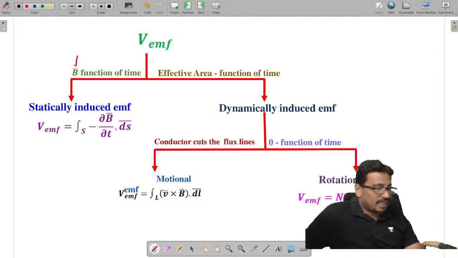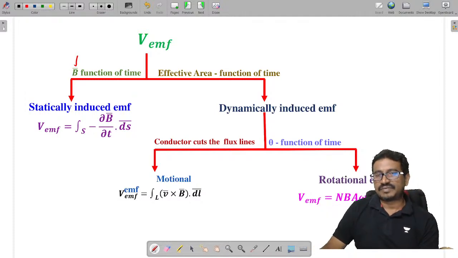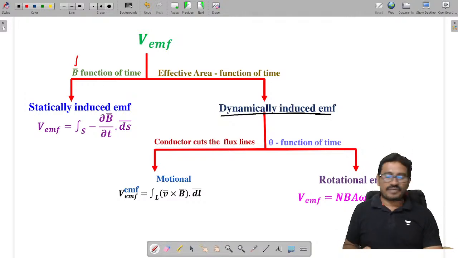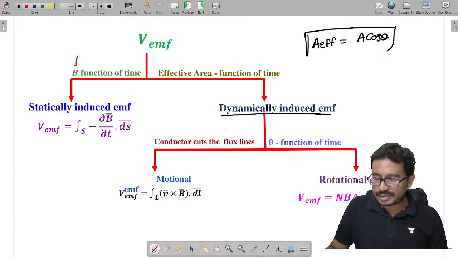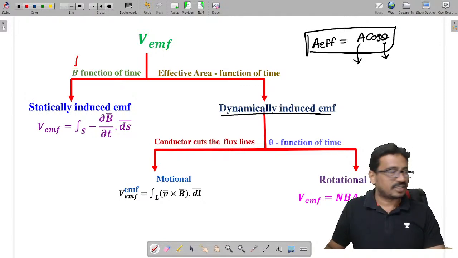And if the effective area changes, then we call it a dynamically induced EMF. The effective area means A cos θ. If A changes, the effective area changes, and if θ changes, the effective area also changes.